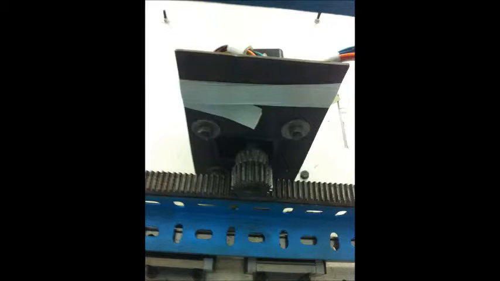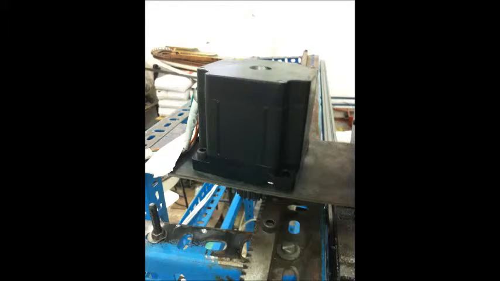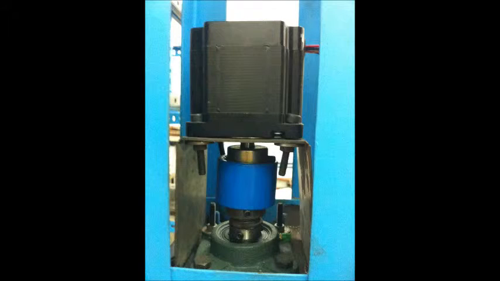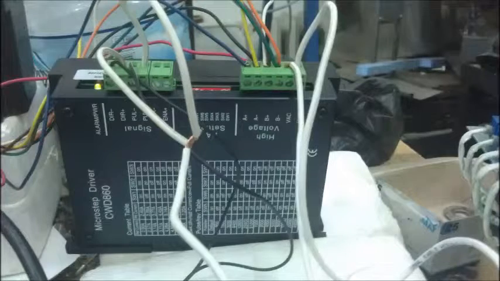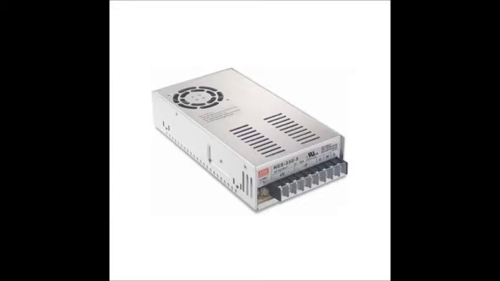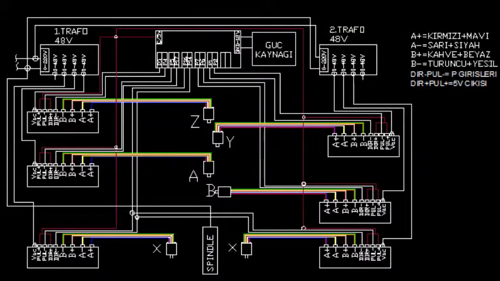2 units of 8.5 Nm step motor are connected parallel to the X-axis. 1 unit of 4.5 Nm step motor is used on each of the Y, Z, A and B axes. The 6 step motors in the 5-axis movement line are controlled by a 5-axis interface controlling board and a 6-unit step motor driver controlling board. A 12 volt power supply for the interface controlling board and 2 units of 1 kW 48 volt out transformers for the controlling board have been used. The system is manually controlled by using a meshed interface surface.